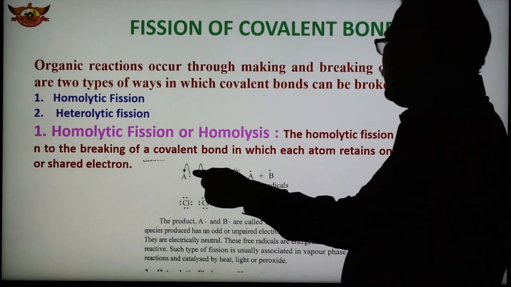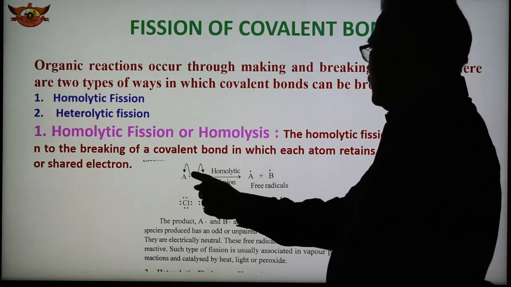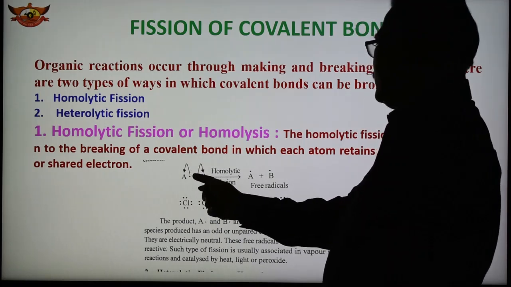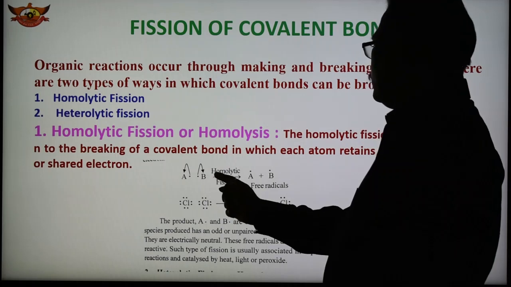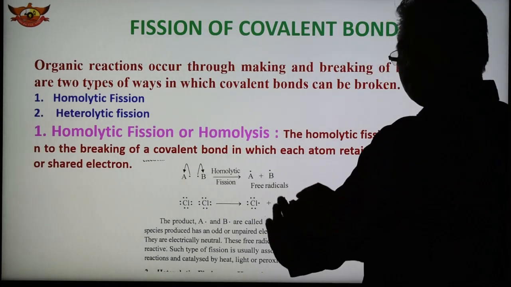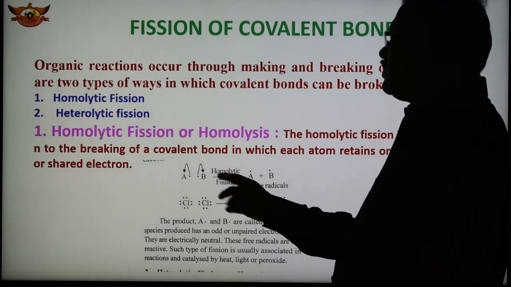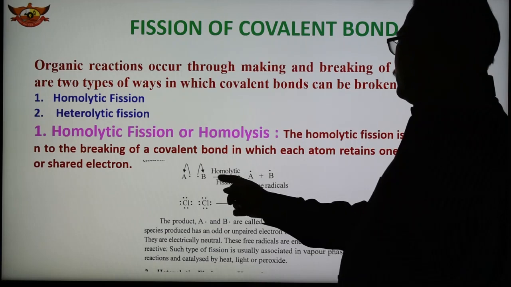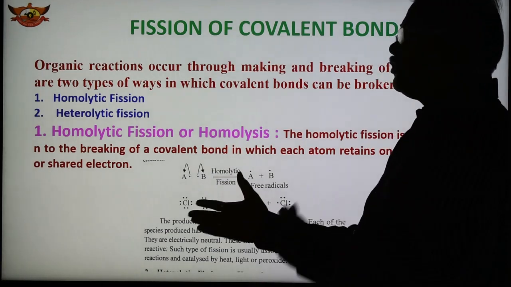So an example is given here, between A and B there is a shared electron pair. When this bond breaks, one electron goes to A and the other electron goes to B. This is called homolytic fission, where homo means same, equal distribution. Fission means breaking the covalent bond. So on breaking of the bond, the shared electron pair, these two electrons, are distributed equally to both the atoms.